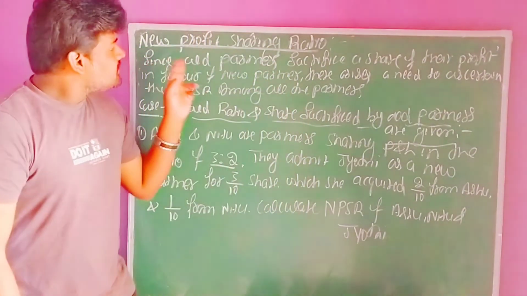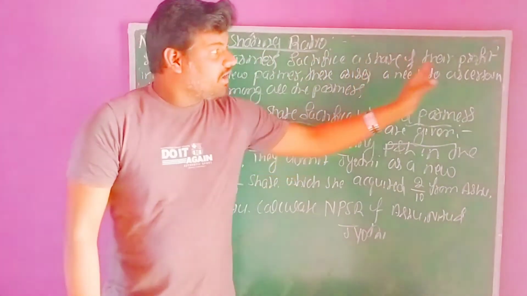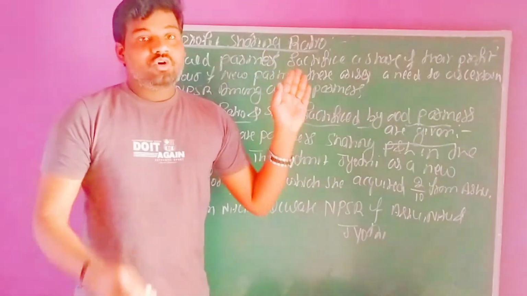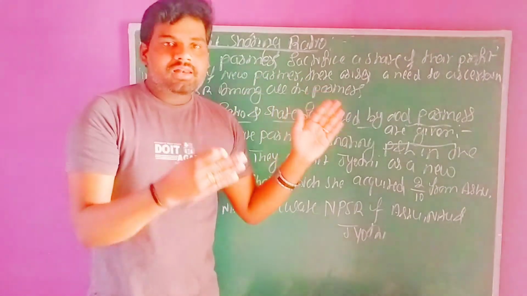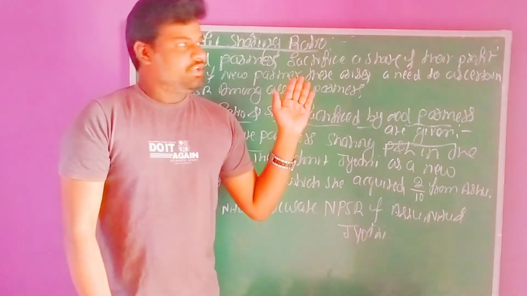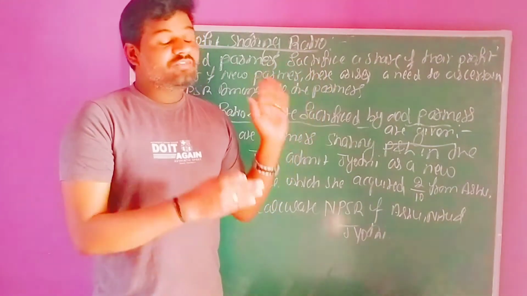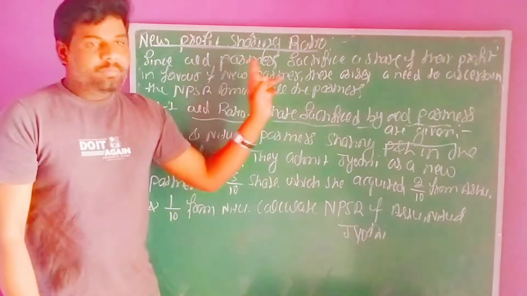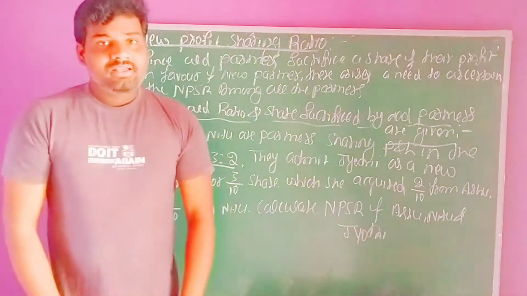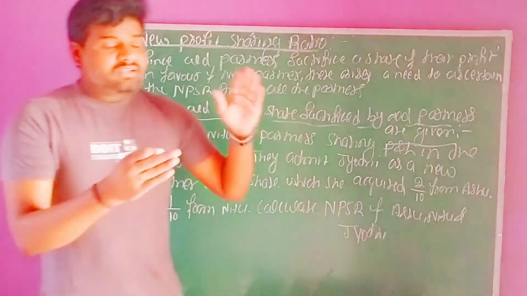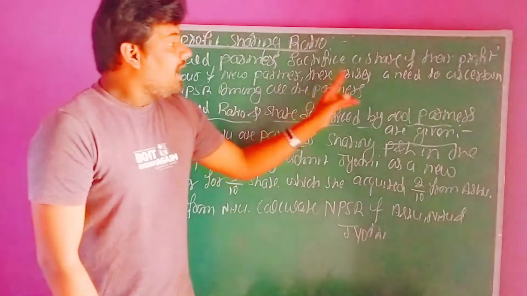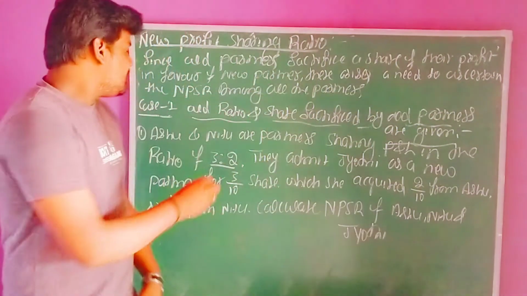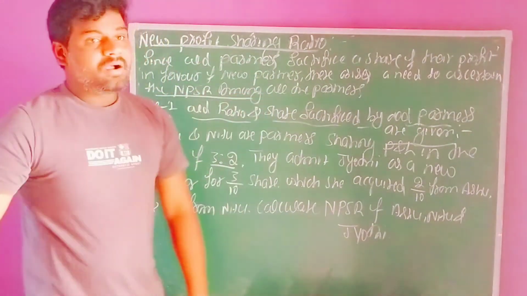Old partners, meaning those who are already partners in the business organization, need to sacrifice part of their profit to the incoming partner, in favor of the new partner. The new partner is nothing but the incoming partner, right? So after the admission of a new partner, we need to ascertain the new profit sharing ratio among all the partners.